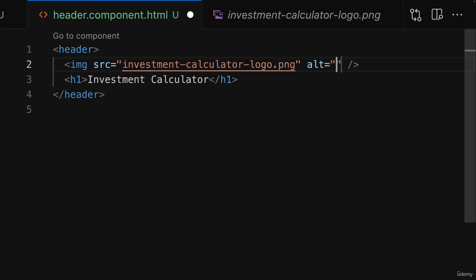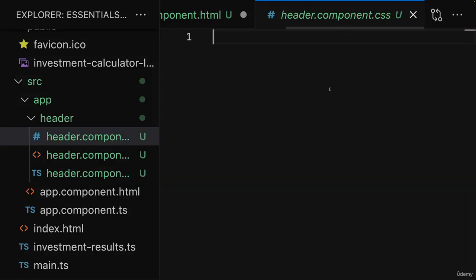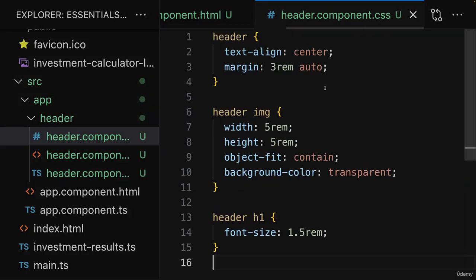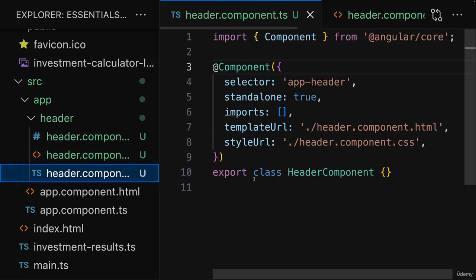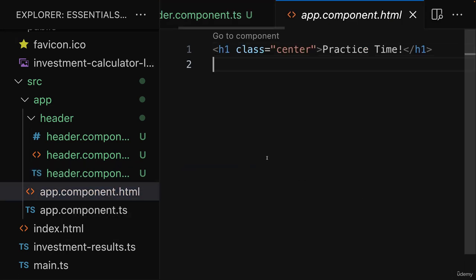And then we should also add some alt text here like money back, because that's in the end what's visible on this image. So that's the markup. We also need some styling, and that's why I attached some component style files earlier in this section. But attached, you again find the header component.css file, and you can simply replace your header component CSS file with the attached one. Well, and with that, we got the markup, we got the styles, and we don't need any special TypeScript logic. And we can therefore go back to the app component HTML file.